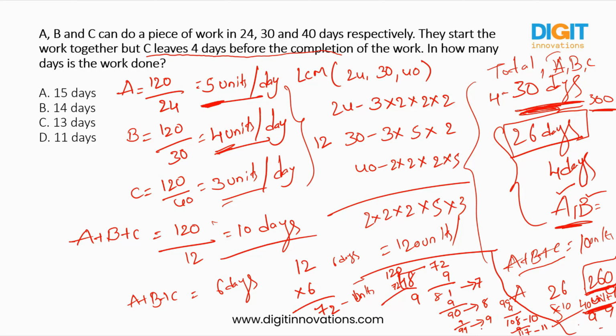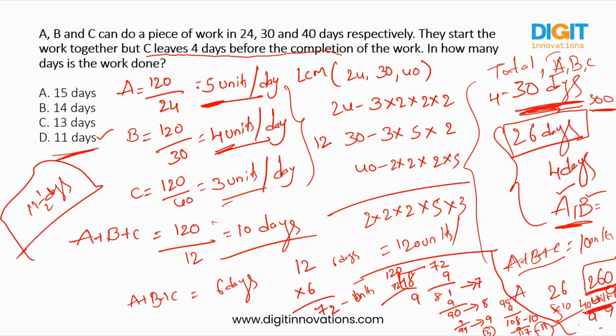Oh, remaining only 3 is there. It can be completed by both the persons, A and B, in like half a day. Okay. Half a day they can take to complete the whole work. Then it will be 11 and a half days. So approximately you can take it as 11 days. Okay. So the option is D. I hope you are clear. So as I told you, the same process I was doing.